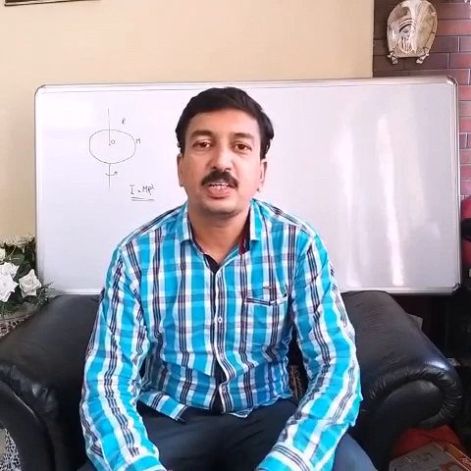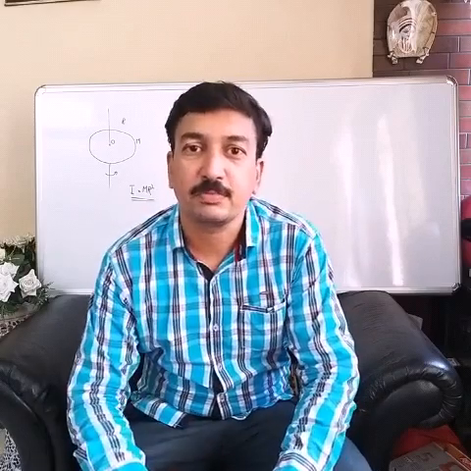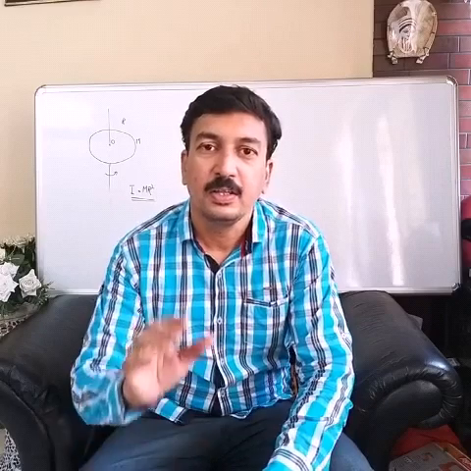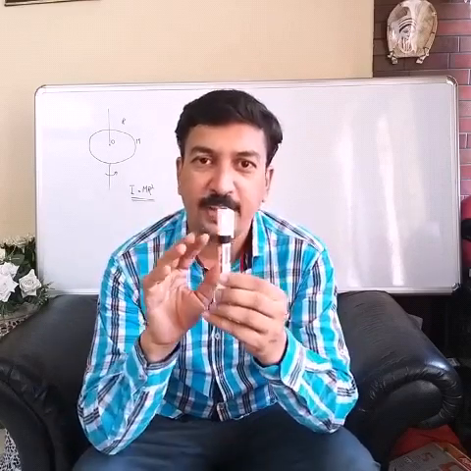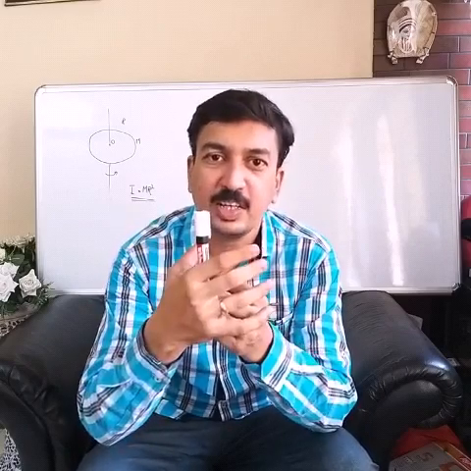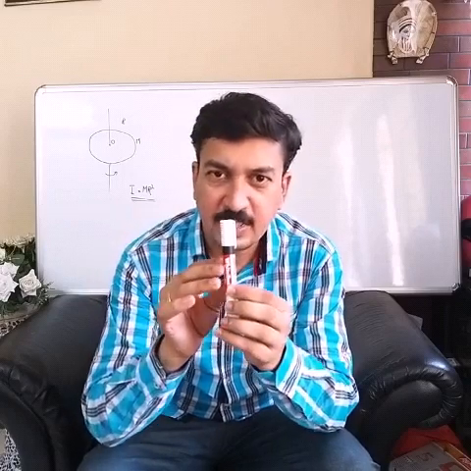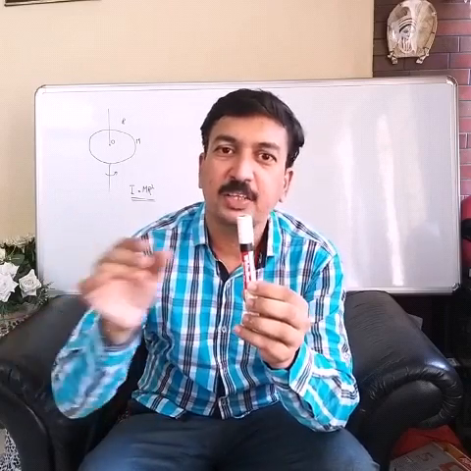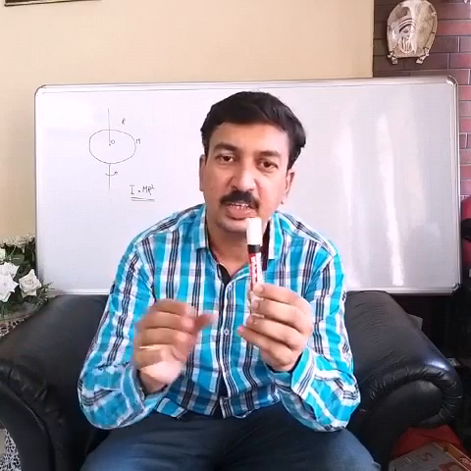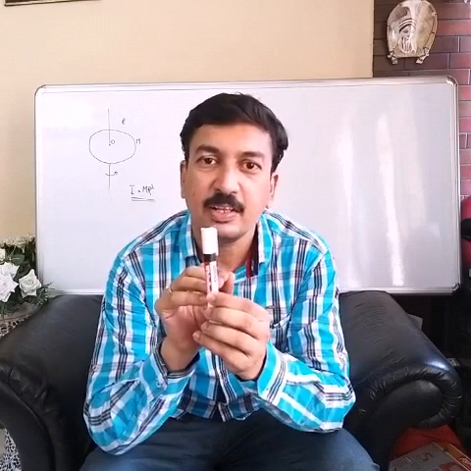See, next topic I will teach you is about radius of gyration. Now please try to understand this. Moment of inertia of any body, any object, depends on the distribution of mass about the axis of rotation. If the mass is distributed away from the axis of rotation, the moment of inertia will be large, and if the mass is very close to the axis of rotation, the moment of inertia will be less.